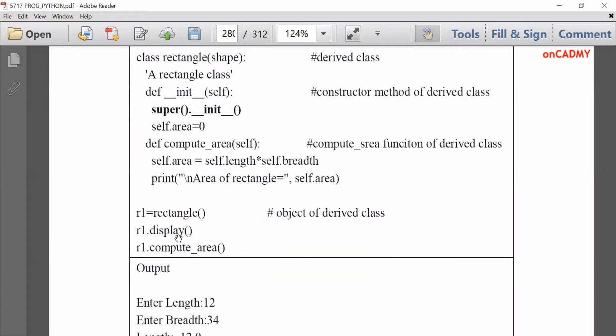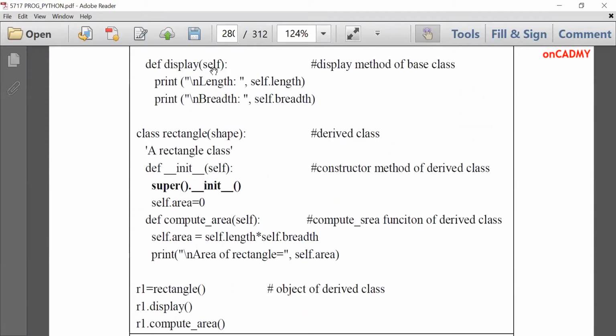At this point, R1.display, the display function of the base class will be called. Then it will display length and breadth over here. And in the end, it will call R1.compute area. So control will go over here. And as the program already knows the value of length and breadth, suppose the user has given input 10 for length and 20 for breadth, then the values will be multiplied and we'll get 200.